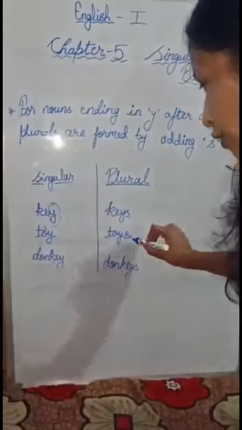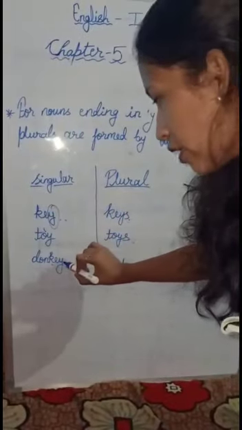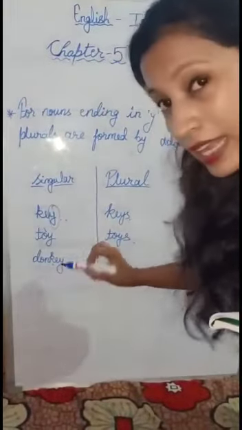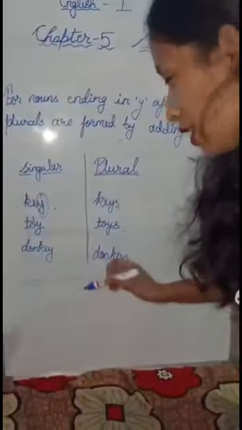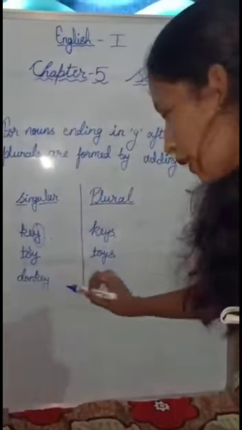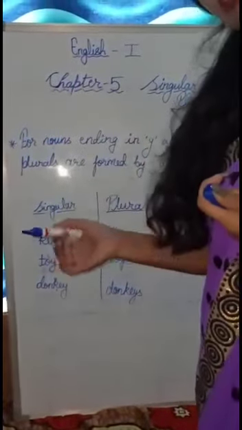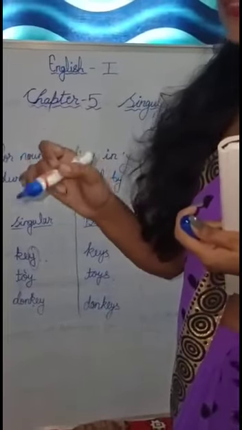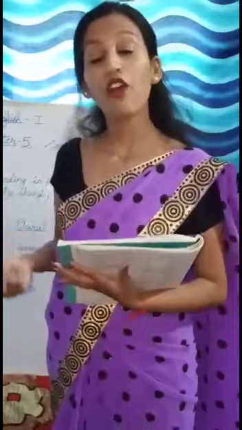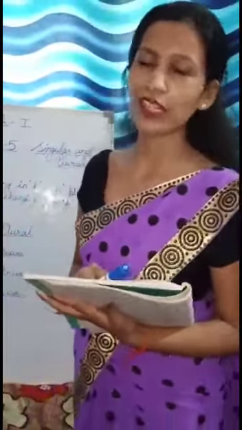O is a vowel, so we will add S to make it plural, so it will be toys. You can see here also donkey. It is ending with Y, and before Y, E is there. What is E? E is a vowel. So how do you make it plural? You will make it plural by adding S. So in a noun, when there is Y at the end and a vowel before Y, you will add S to make it plural.